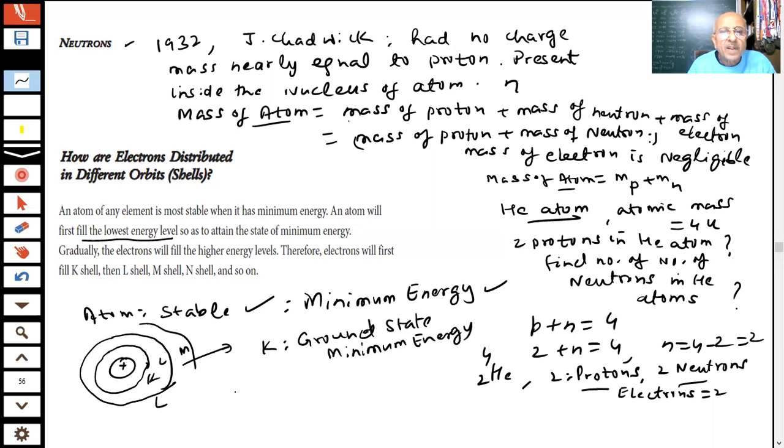In the K shell. So the filling of electrons in the atom will go from K to L to M to N and so on. First the electrons will enter K. After it is filled, they will go to L. After it is filled, they will go to M. After it is filled, they will go to N. Right or wrong? Tell me. Because the minimum energy requirement can be achieved by this method. More stability means minimum energy.